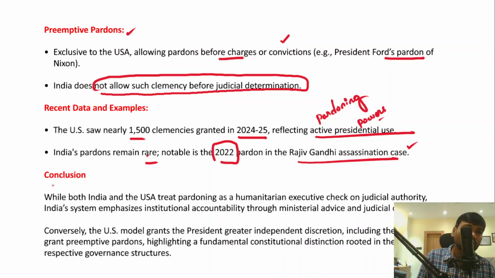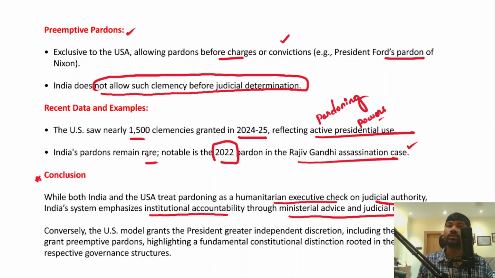Now, in the conclusion of the answer, what do you have to write? In India and the US, the presidents enjoy pardoning powers, right? But they treat pardoning as a humanitarian executive check on judicial authority. India's pardoning system emphasizes institutional accountability through ministerial advice and judicial oversight.